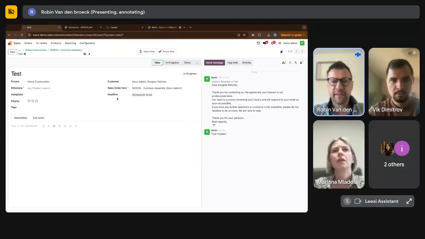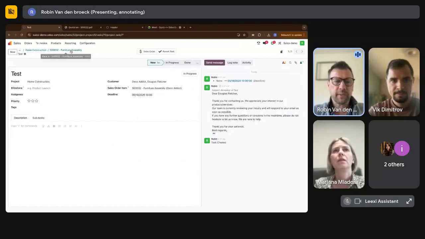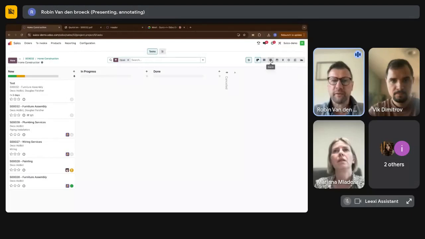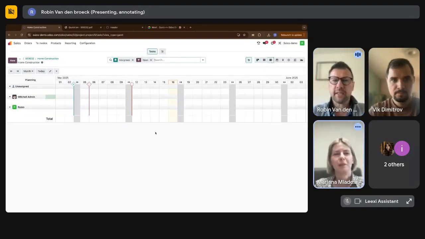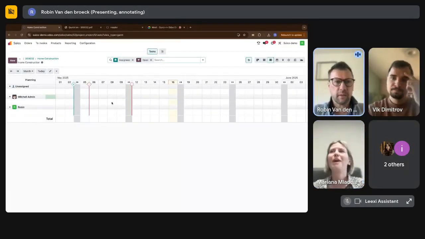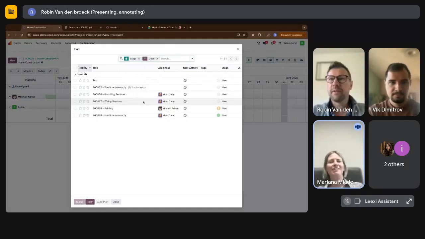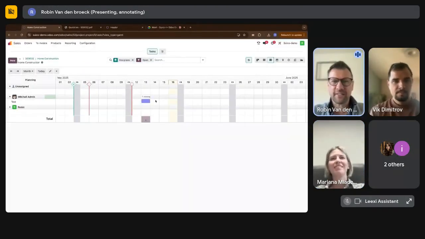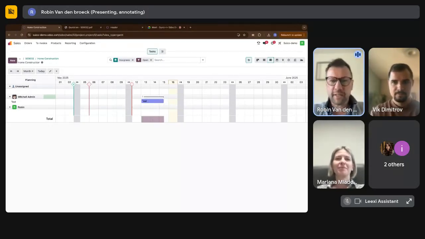Yeah, and the thing is, whenever you have these tasks and subtasks defined, you can always go to your Gantt view to start assigning them to your people. That was my next question. Do you have a Gantt? Yeah, indeed. So you can just click on the task and it shows here, you can even drag it so that there is also an end time. So that's not only the start time or the deadline, but also the end time, etc. And then you can just start assigning tasks very easily.